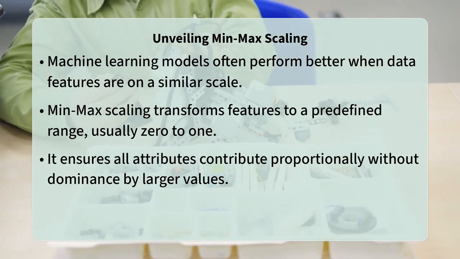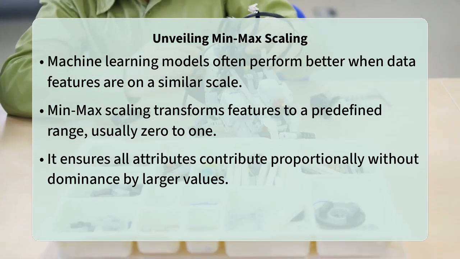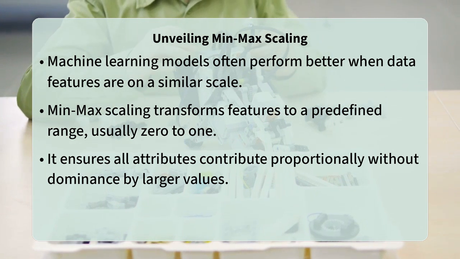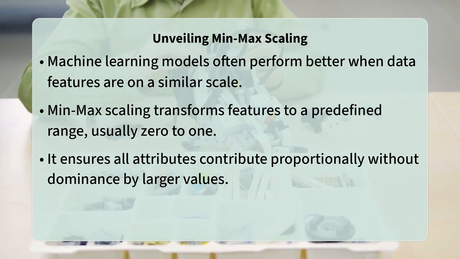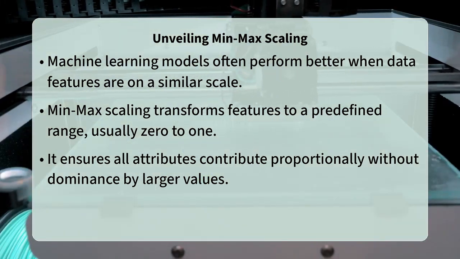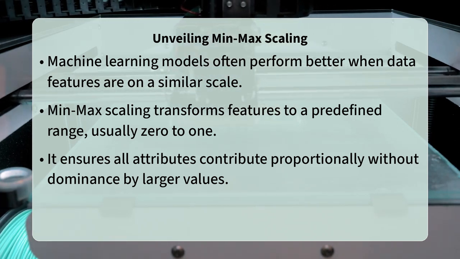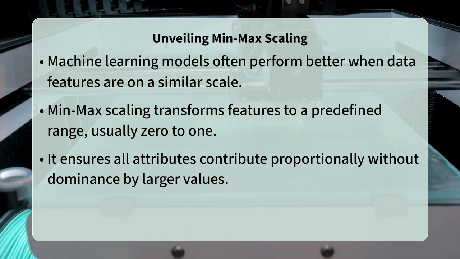Have you ever noticed how different ingredients in a recipe, like a pinch of salt versus a cup of flour, play vastly different roles due to their quantity? Similarly, in machine learning, your data often comes with features or ingredients that have widely varying scales.